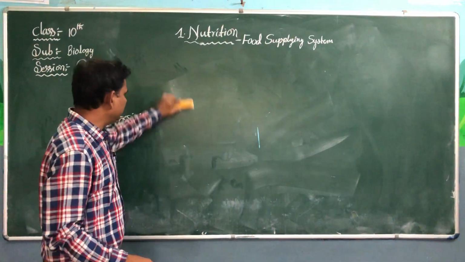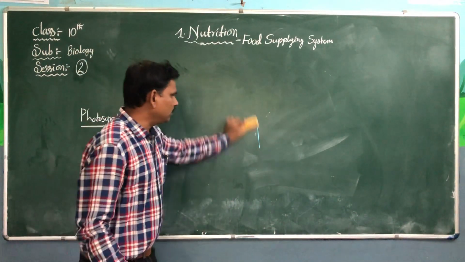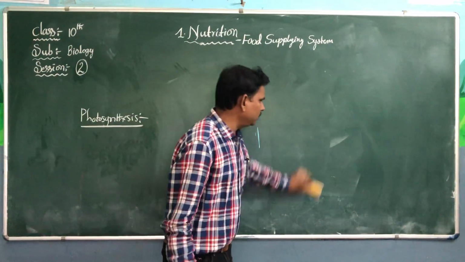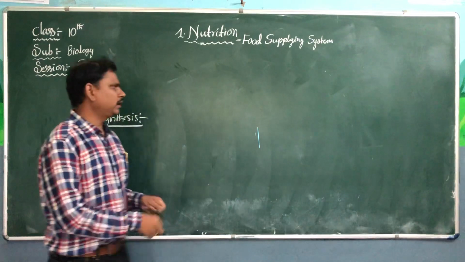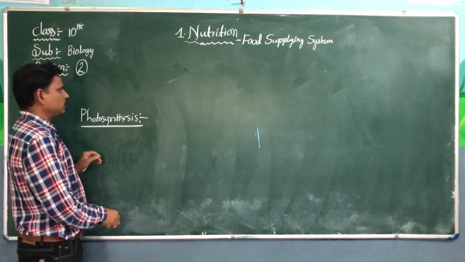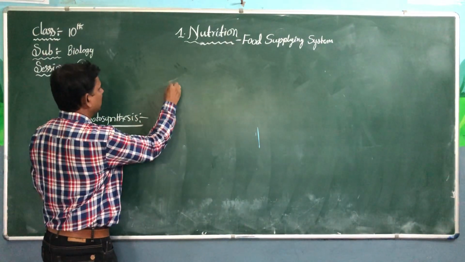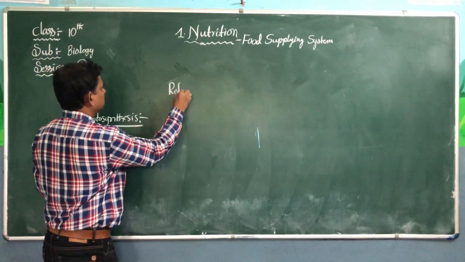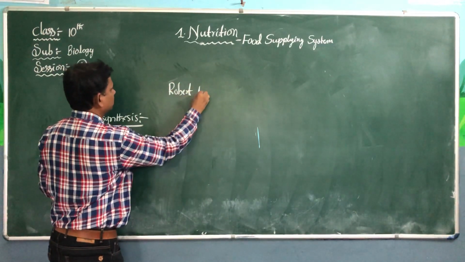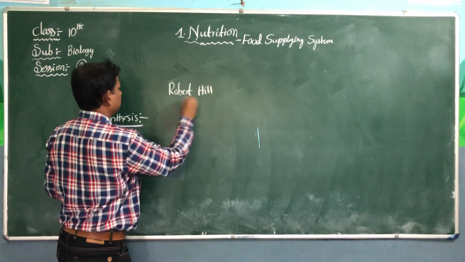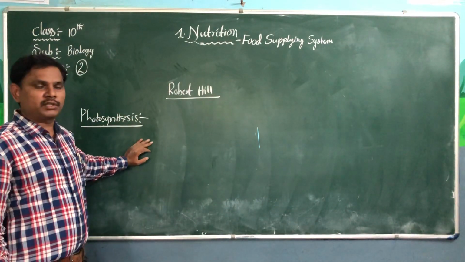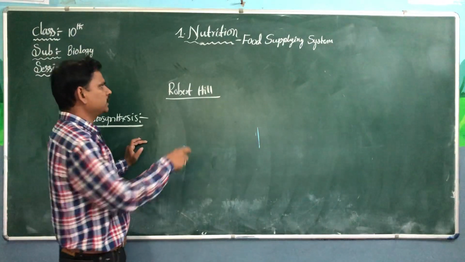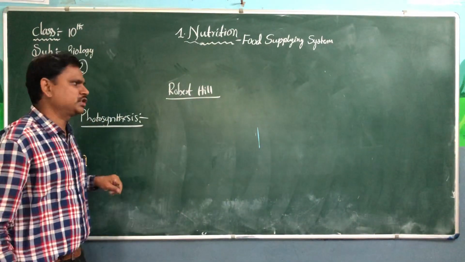This equation is called the modified equation. Robert Hill. If they ask for the photosynthesis equation in the question paper, we must write the Robert Hill equation only.